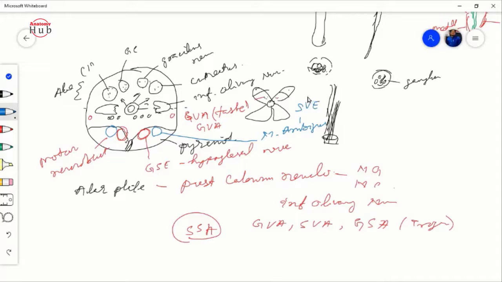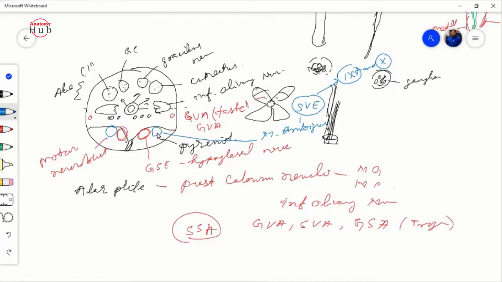That means this special visceral efferent column is concerned with your 9th and 10th cranial nerves. The motor components of the 9th and 10th cranial nerves have to connect with the nucleus ambiguus. So where is the nucleus ambiguus? It is nothing but the piece of the basal plate just lateral to the hypoglossal nucleus.